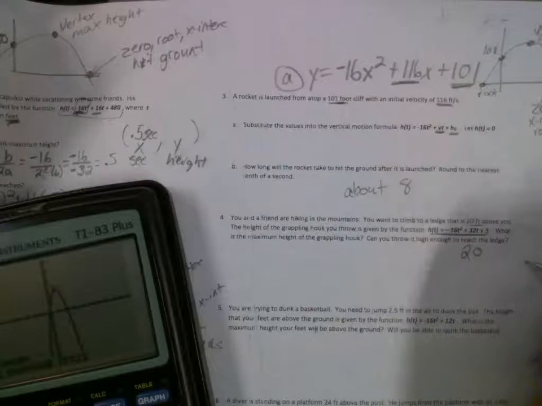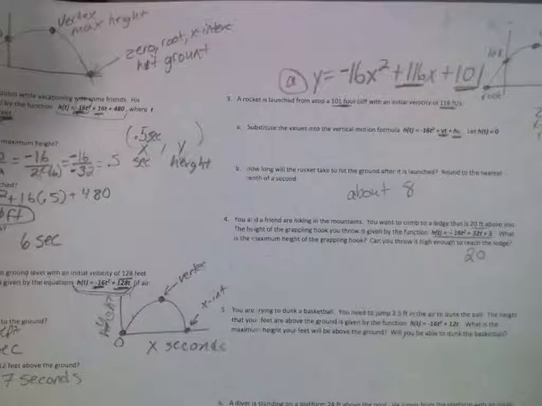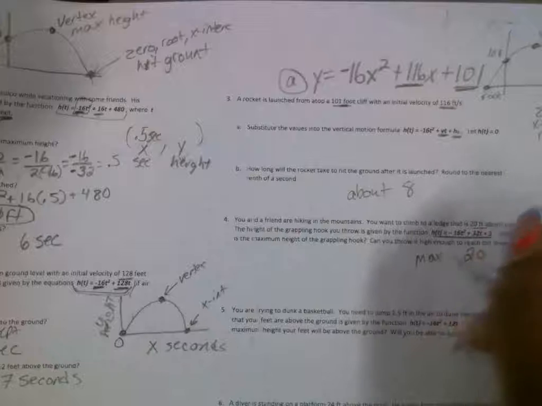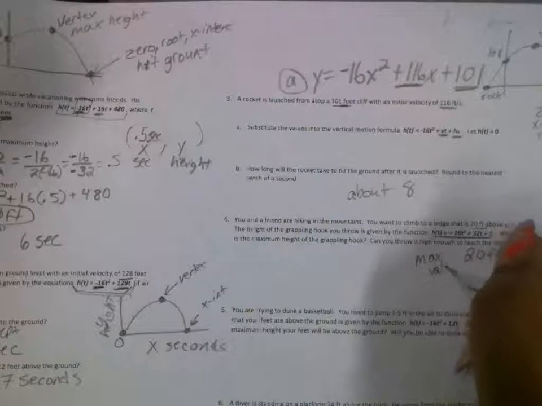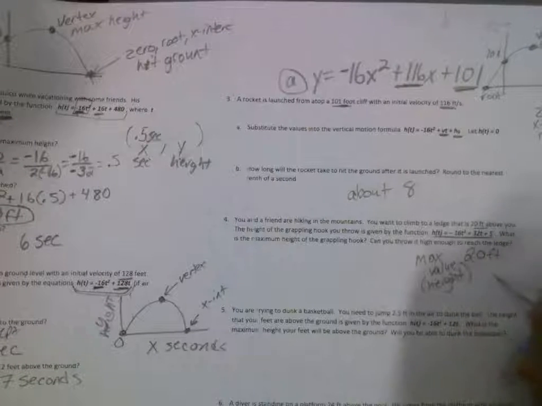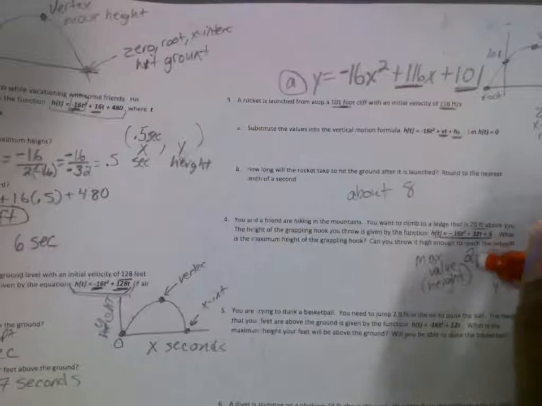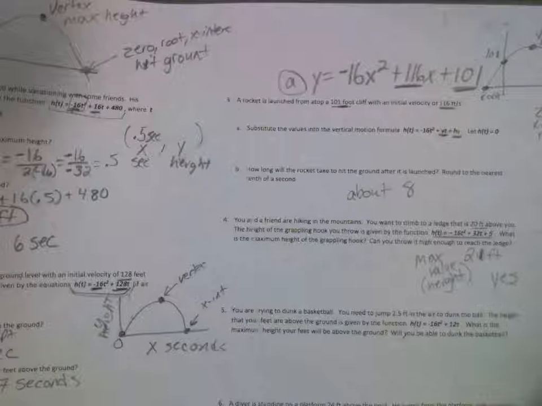This is 20, and this is 21. You should be able to. All right, so I'm gonna put maximum height is 20. Oh, it's 21. Okay.